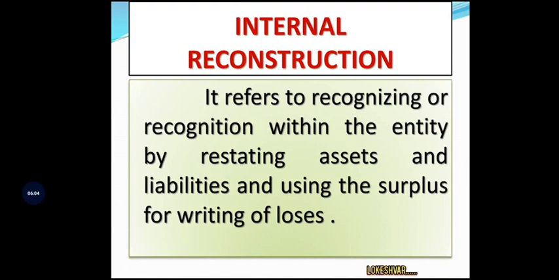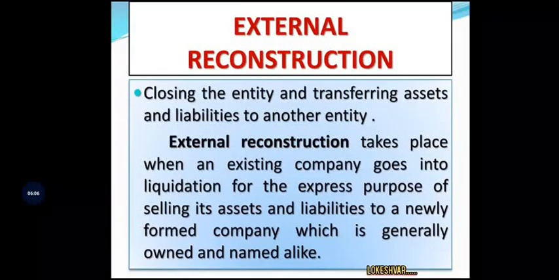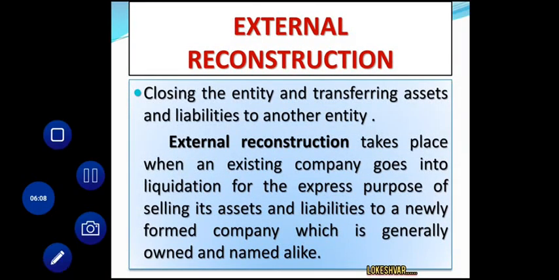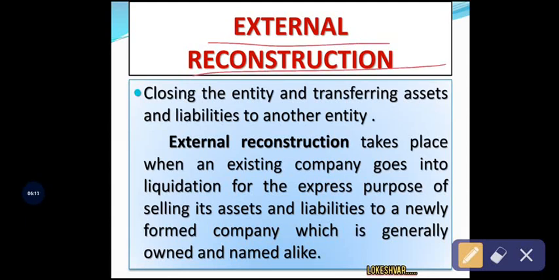Okay, so the next concept is external reconstruction. The name only indicates that external reconstruction is out of the organization. There is no internal connection with the organization, but the process will be carried out outside of the organization. See, closing the entity and transferring the assets and liabilities to another entity.